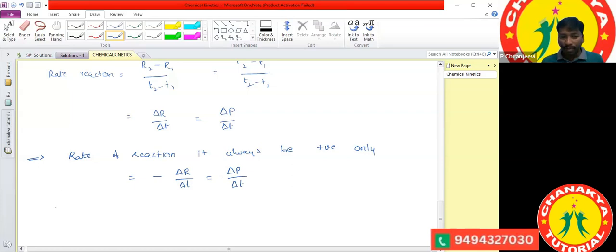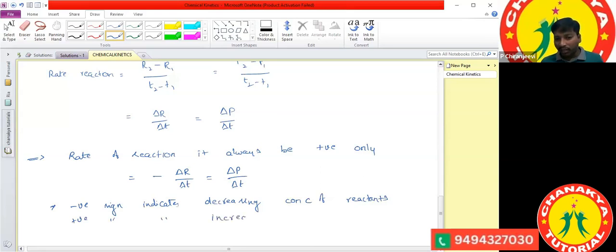Got it, every one of you? Negative sign indicates decreasing concentration of reactants, and positive sign indicates increasing concentration of products.